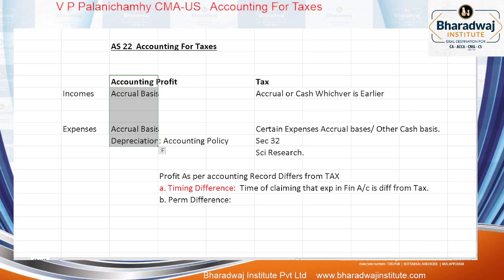But can it be claimed for tax purposes? The penalty is paid for violation of law. It cannot be claimed. Let us assume you paid an expense of 10,000 or 15,000 rupees in cash. In accounting, can you ratify it? Yes, for unavoidable reasons we paid. But the assessing officer will say that due to lack of evidence it is not an emergency payment, and will disallow it. So which difference is this? Permanent differences.